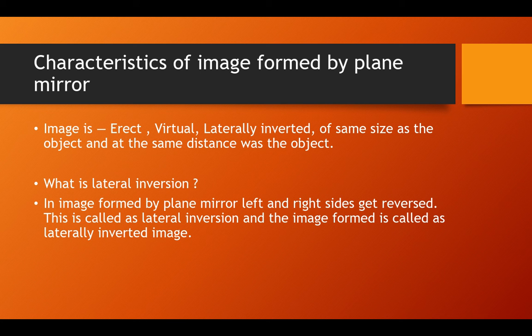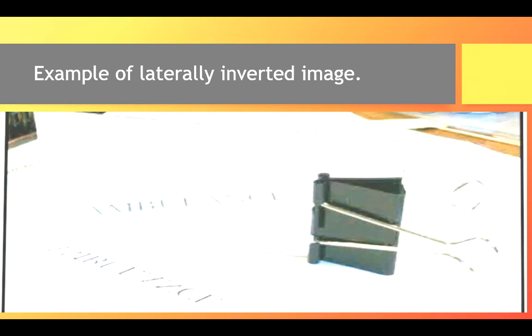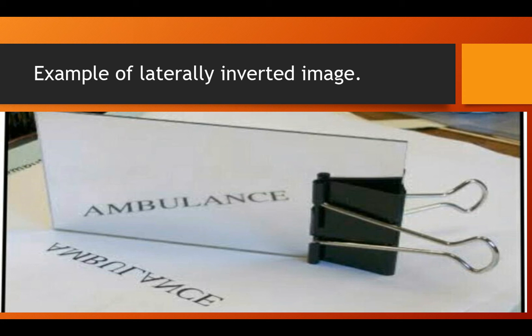A laterally inverted image is the image which is formed due to lateral inversion, and a laterally inverted image is formed in the case of plane mirror. And then it is of the same size as the object. So whatever the size of the object, the same size will be shown in the image formed, and at the same distance as the object. Whatever the distance between the object and the mirror, the same distance will be shown in the image formed. Now let's learn about example of laterally inverted image.